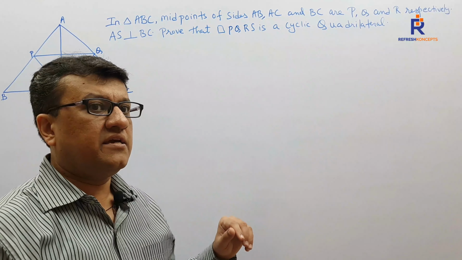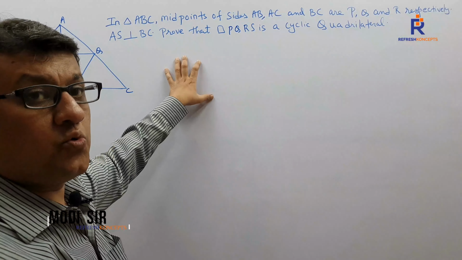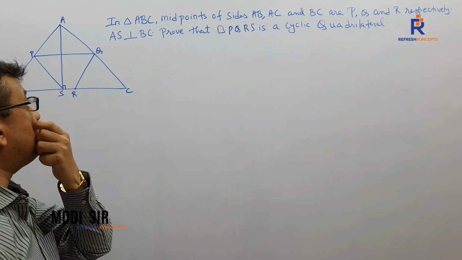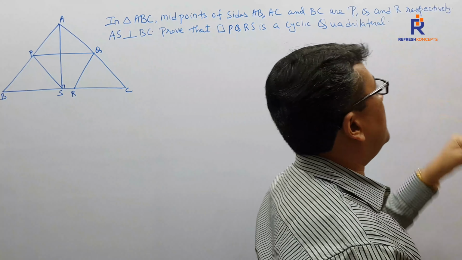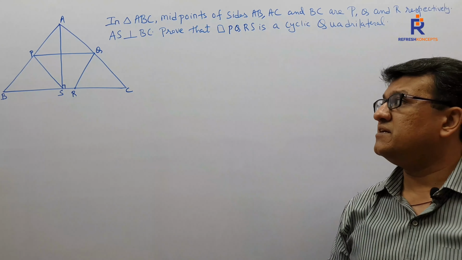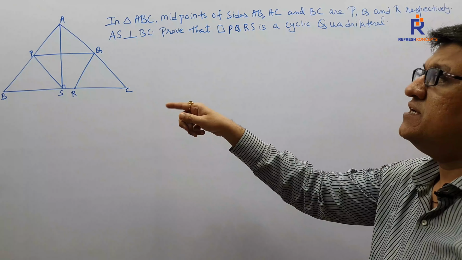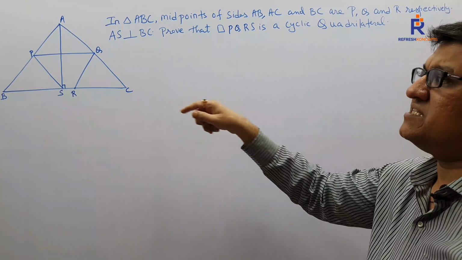Children, let's see. Indeed a very good sum. Quite good. What does this particular question say? In triangle ABC, midpoints of AB, AC and BC are P, Q and R respectively. Means P is a midpoint of AB, Q is a midpoint of AC, R is a midpoint of BC.